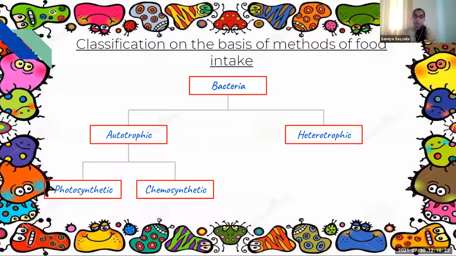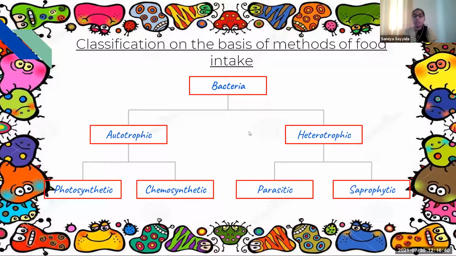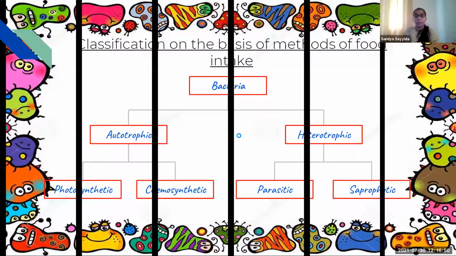Chemosynthetic means they use inorganic matter, like chemicals, and in photosynthetic they use water and carbon dioxide. Then the heterotrophic mode of nutrition is parasitic and saprophytic. Parasitic, they take nutrition from a living organism, and in saprophytic, they take nutrition from dead and decaying matter.